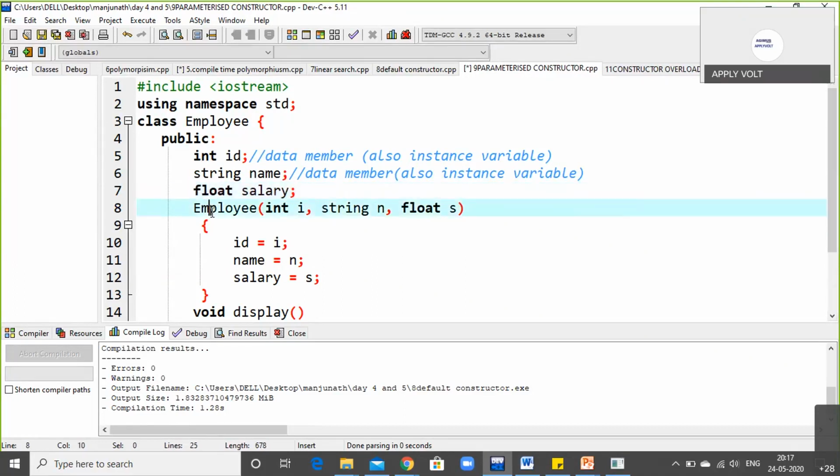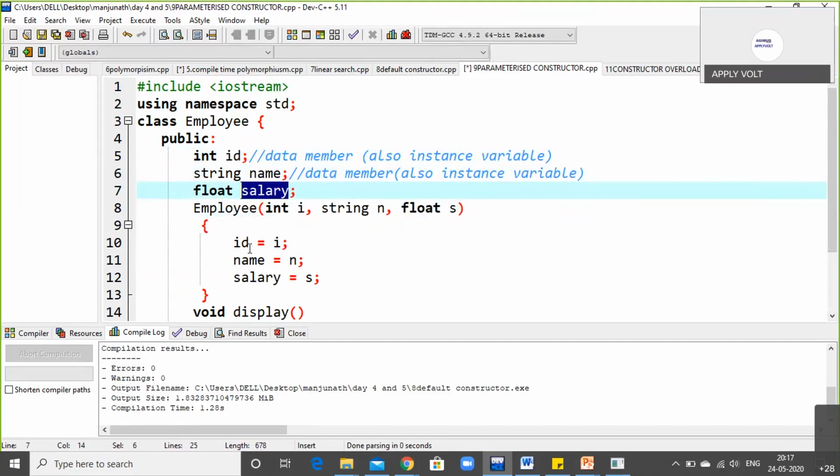Now Employee, int i, int n, and int s. Here I have created variables called ID, name, and salary. I have given the names using the data type but have not initialized them. What I'm doing is converting the variables into simple variables.